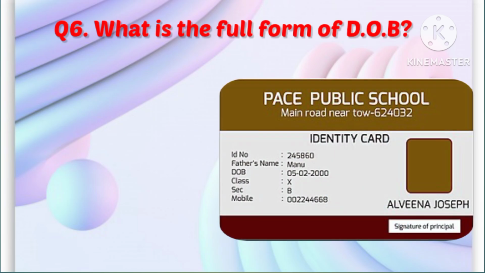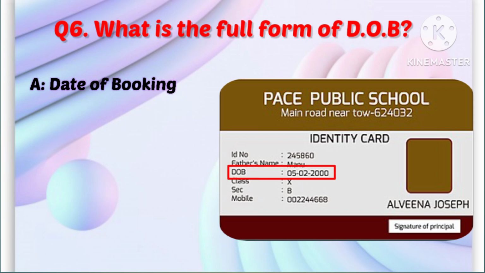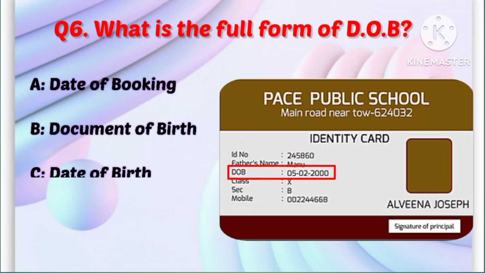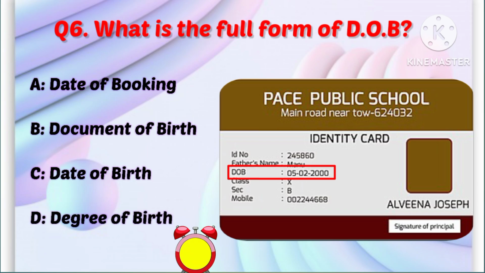Question 6. What is the full form of DOB? Your options are A. Date of booking, B. Document of birth, C. Date of birth, D. Degree of birth. Correct answer is C. Date of birth.